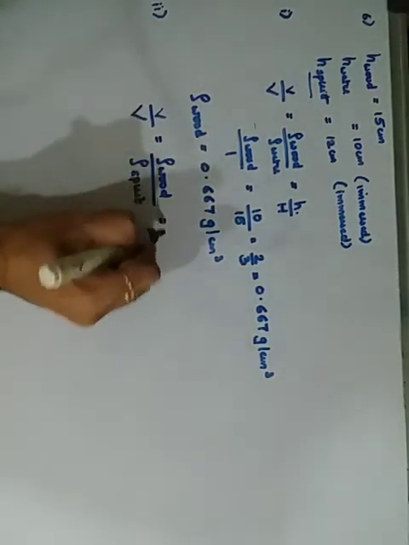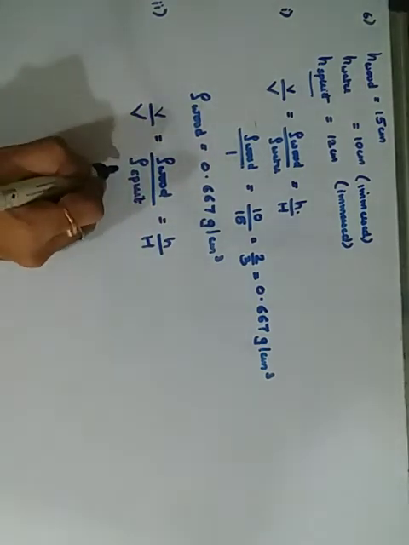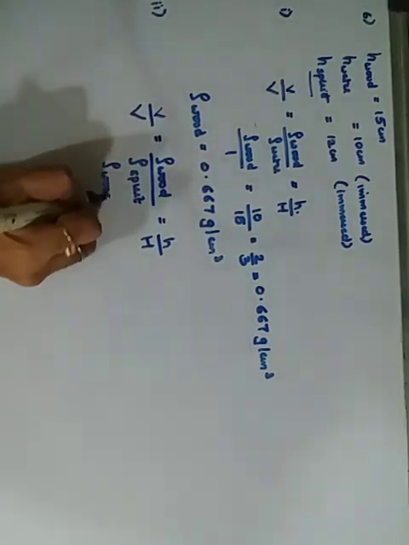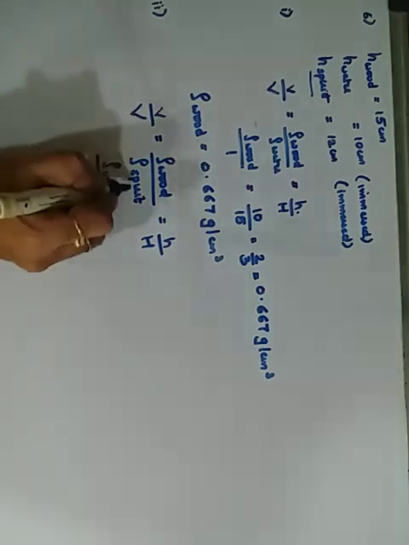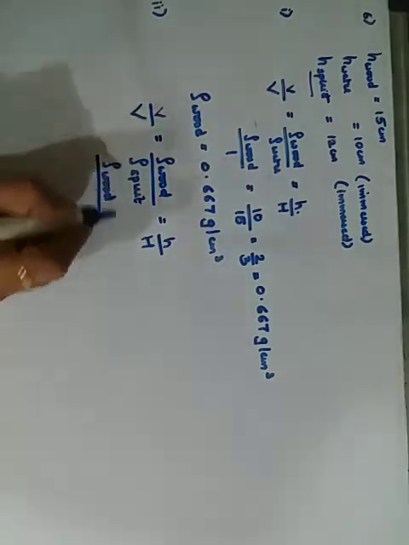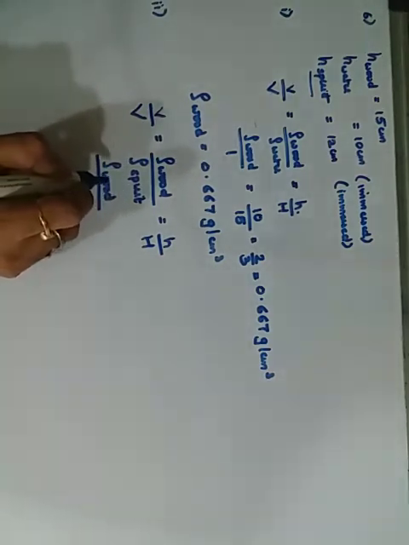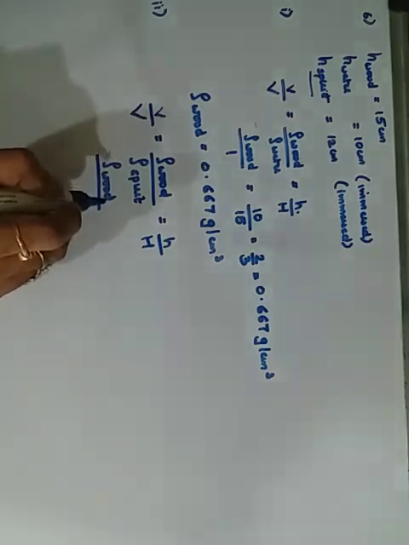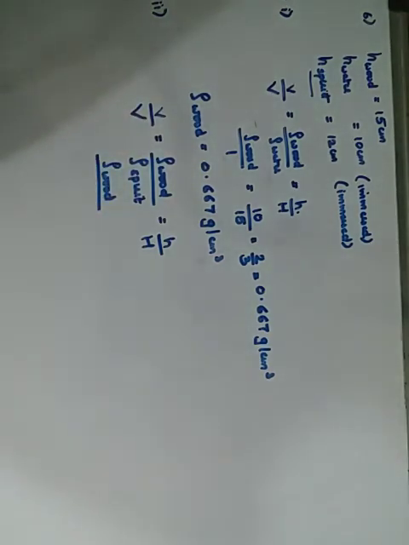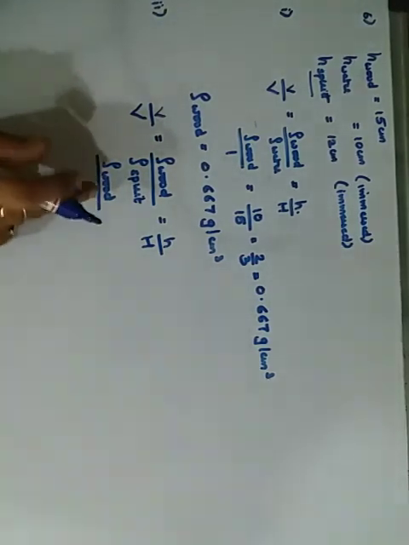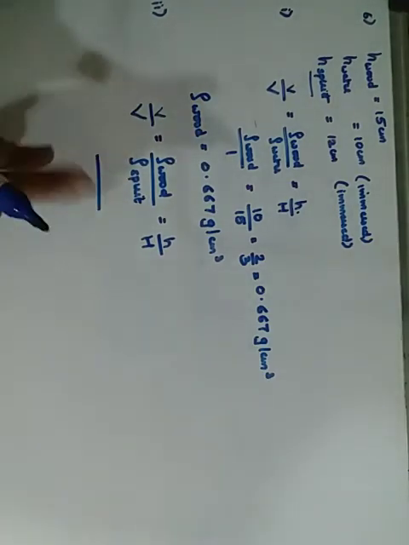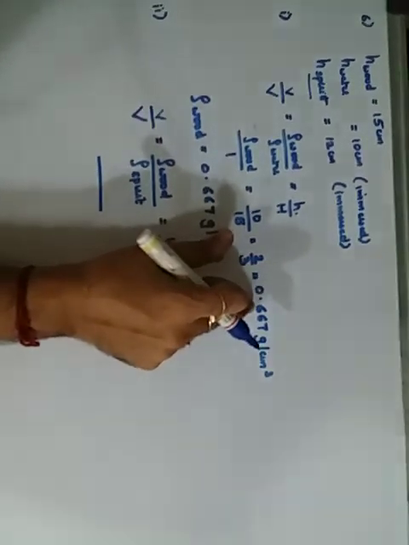Again, instead of V we are going to use small h and capital H. Wait a minute, we have to find the density of spirit. The density of wood we have already got.